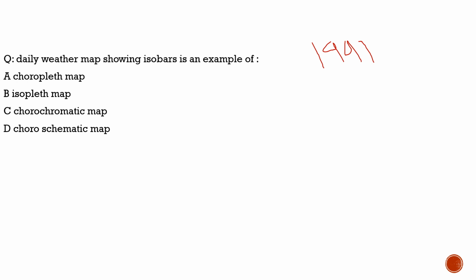The question says: a daily weather map showing isobars is an example of what? It is an example of an isopleth map. It is a straightforward question, and much more conceptual. What you can do is go to Google and search about the other options given here.